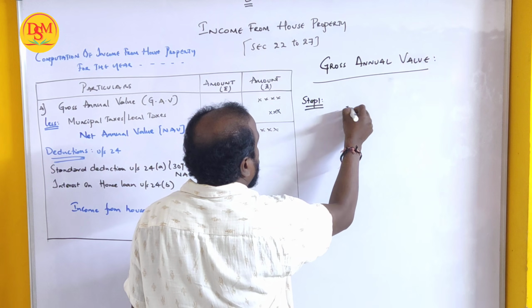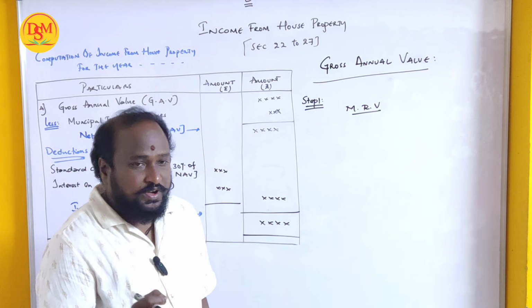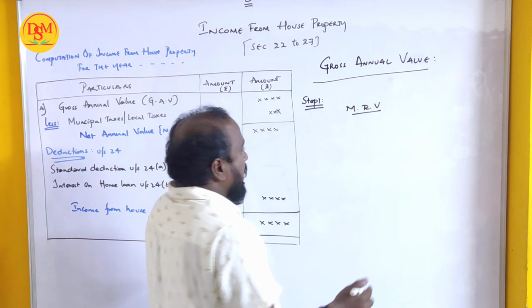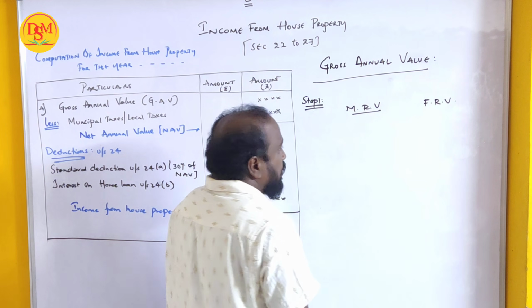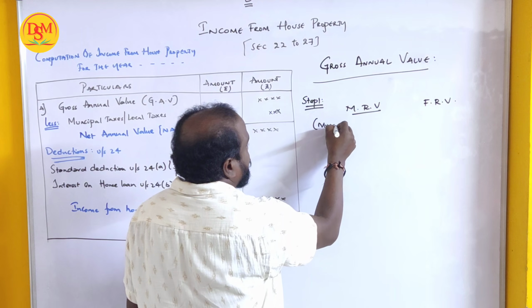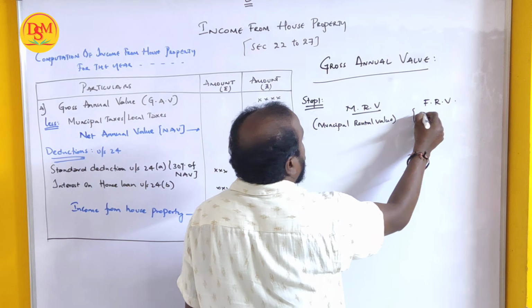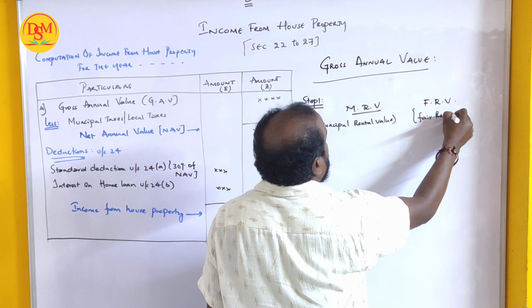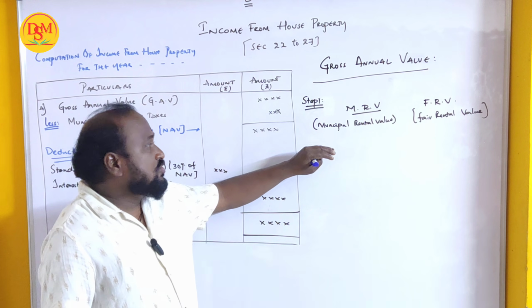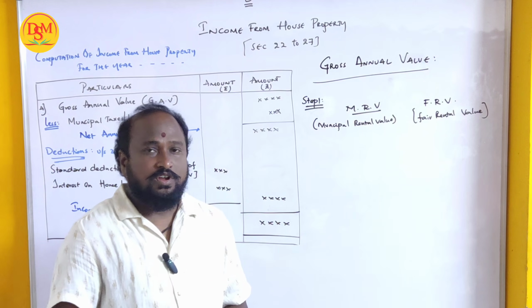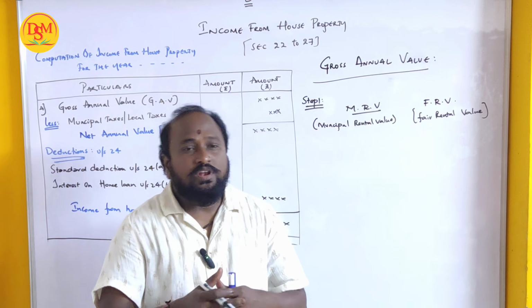First of all, you have to compare municipal rental value, MRV. MRV stands for municipal rental value. And next is FRV, fair rental value. Municipal rental value, and also fair rental value. You have to compare. So while comparing in step one, what is municipal rental value? Municipal rental value is nothing but the rent for people who are residing in the municipal limits.